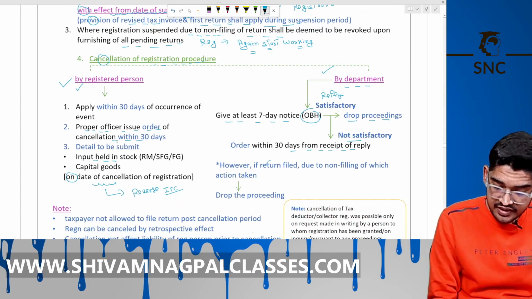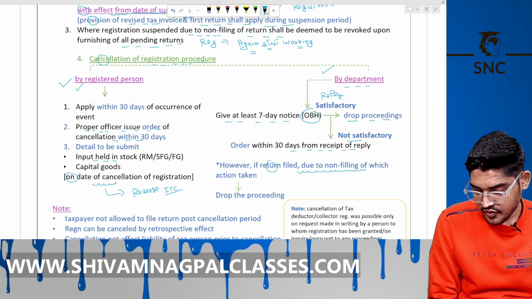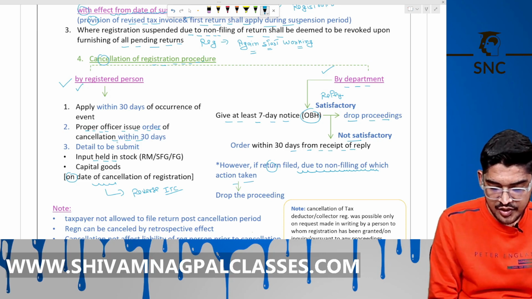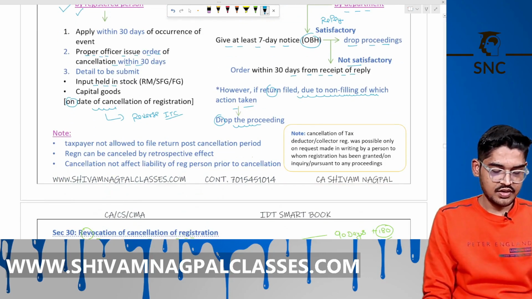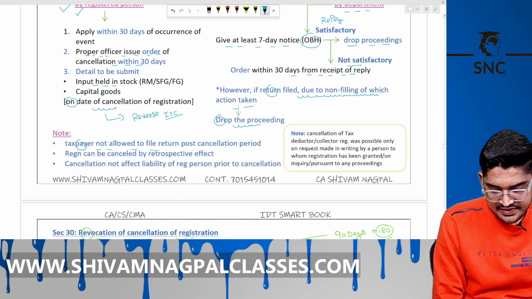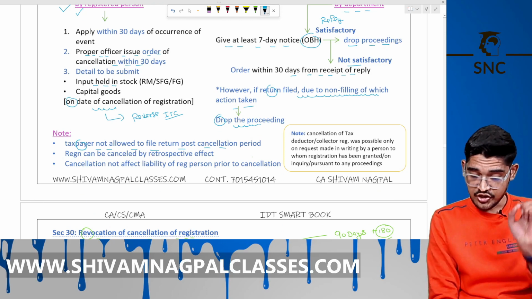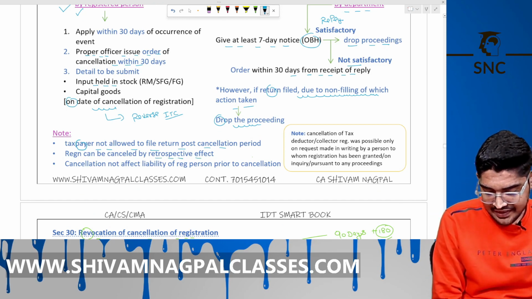However, if the return is filed due to non-filing of which action is taken, then drop the proceeding. Okay. So that taxpayer is not allowed to file return post cancellation. That registration can be cancelled with retrospective effect, means from back date also.